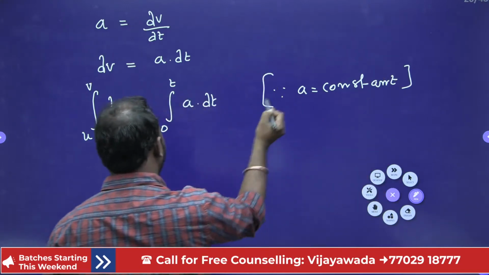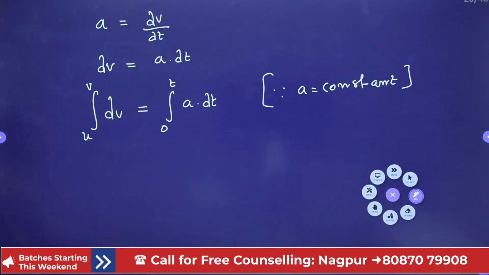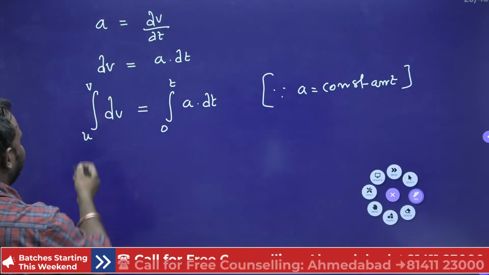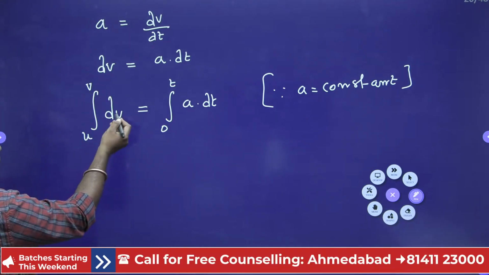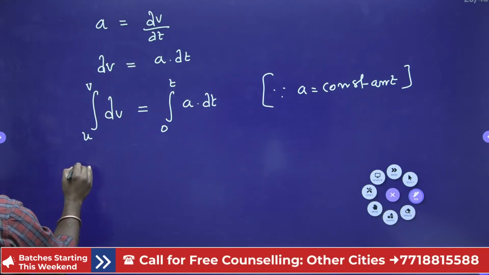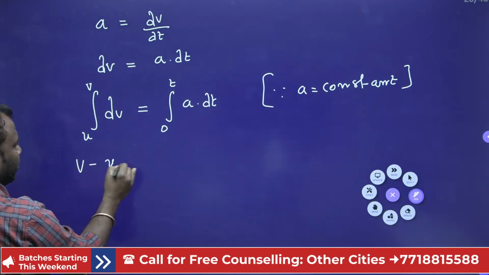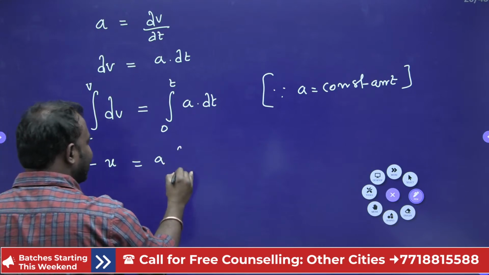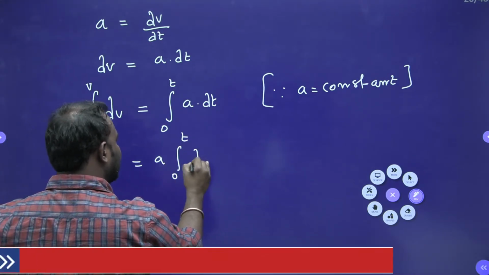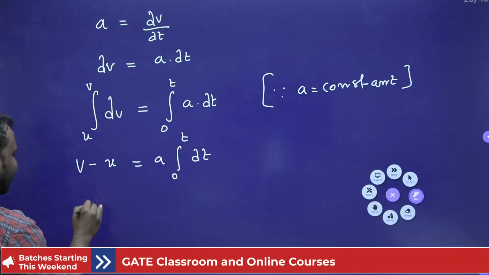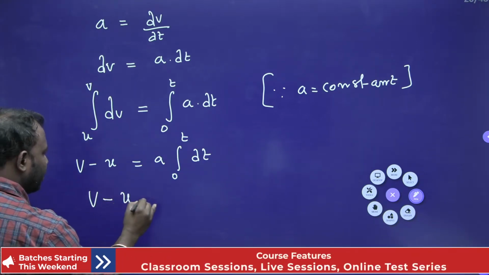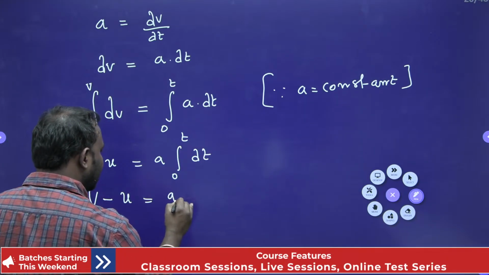Now here how can I write this? Guys, right? Now integration of this fellow is v only, so we will get v minus u is equal to a times the integration from 0 to t of dt, right? Now here I can write v minus u is equal to a t.